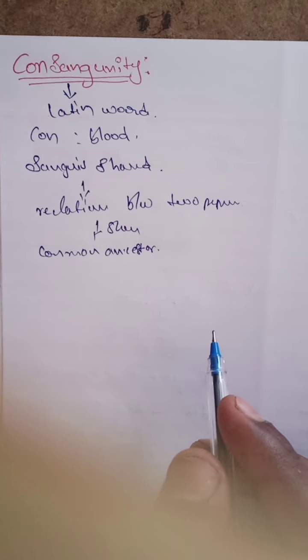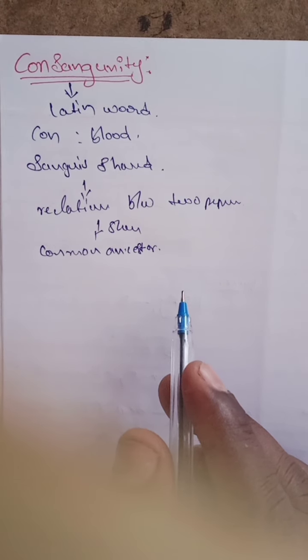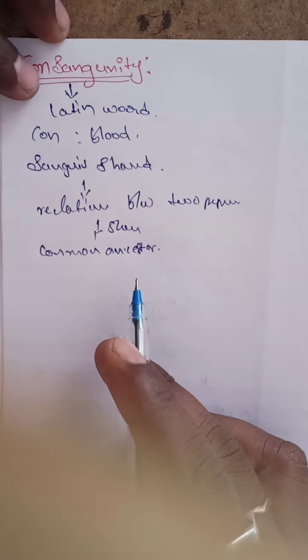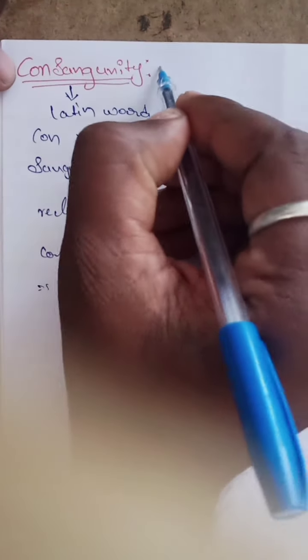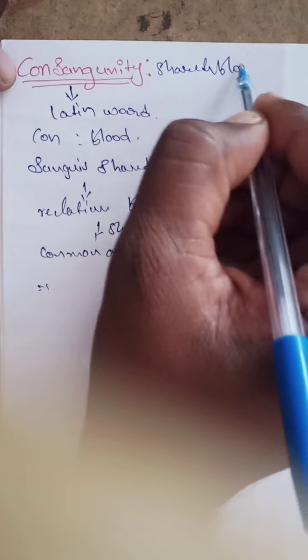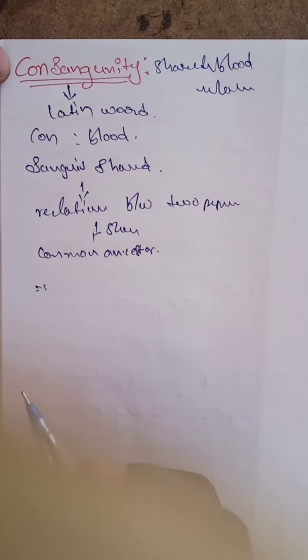So consanguinity means sharing of blood. The relationship between two people who share a common ancestor means they share common blood. Simply, consanguinity means shared blood relation. Shared blood relation is known as consanguinity.